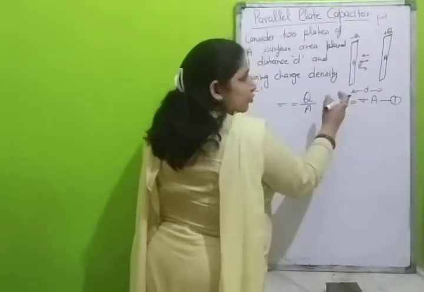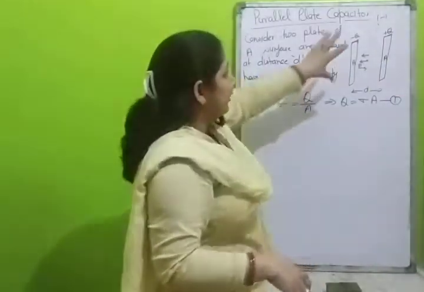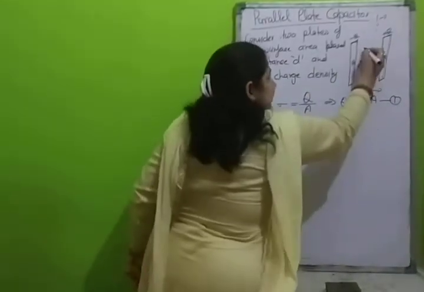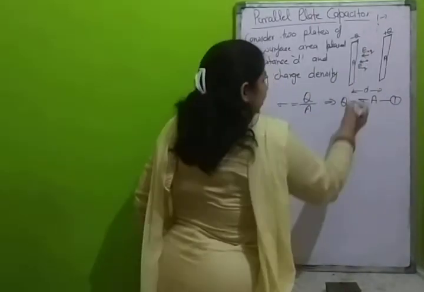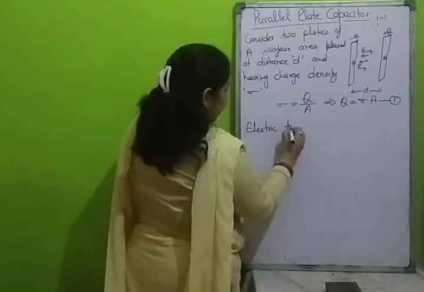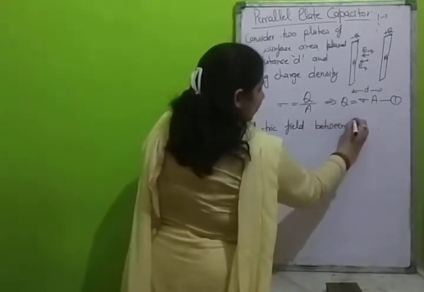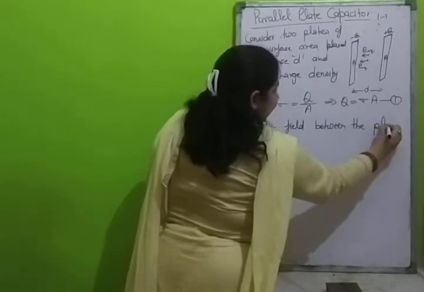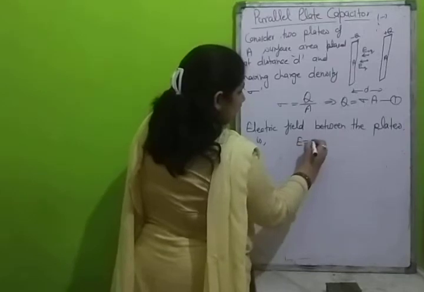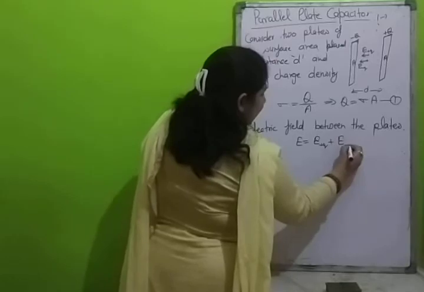Towards the negative due to this plate, away from the positive due to this plate, so altogether these two electric fields will add up. This is due to E plus Q. Then the electric field between the plates is E is equal to E plus Q plus E minus Q.